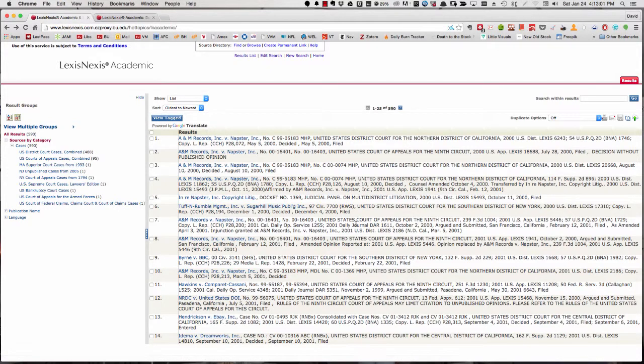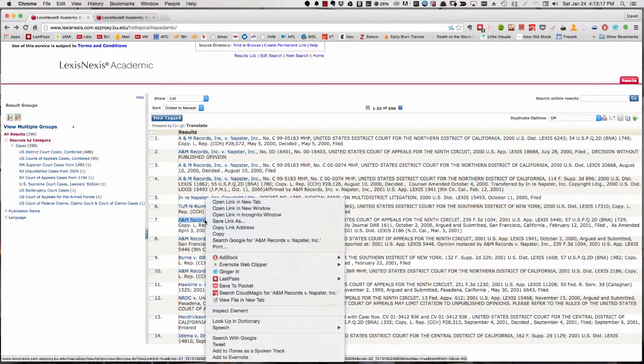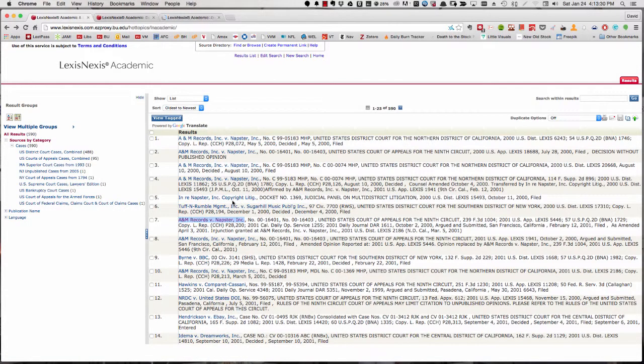Let's look at this. It's from the U.S. Court of Appeals for the Ninth Circuit and deals with an injunction granted to A&M Records, or in the earlier case. So let's select this because we figure that it's a Ninth Circuit Court of Appeals decision. It's more authoritative, has greater precedential value. So maybe it will take us where we want to go. So let's open this in a new tab.